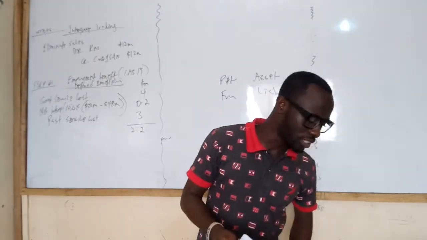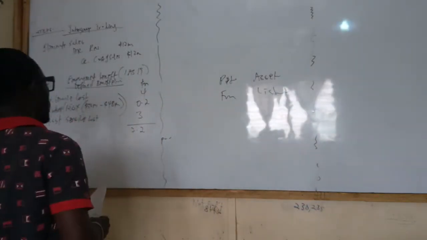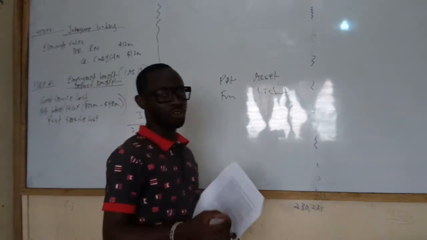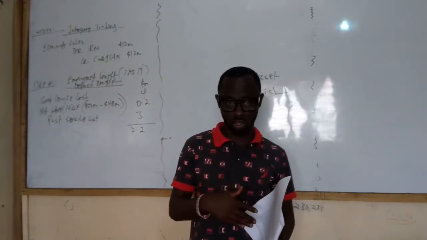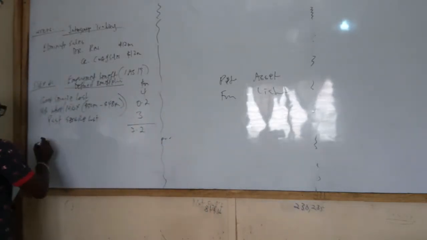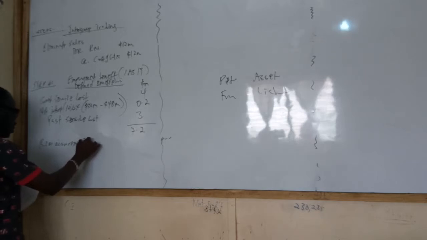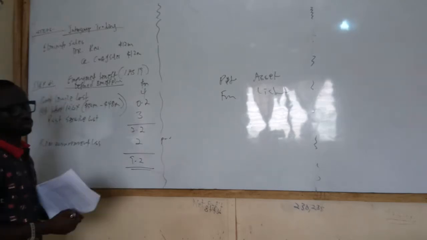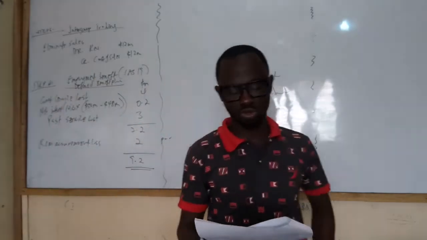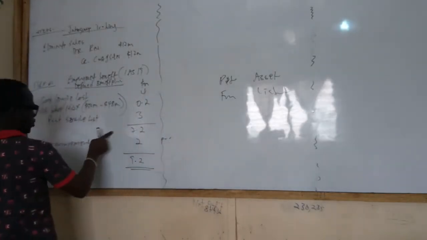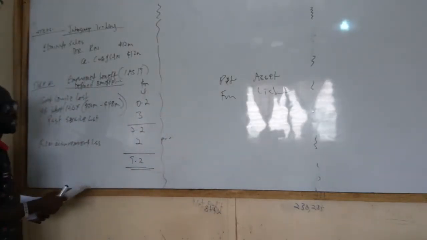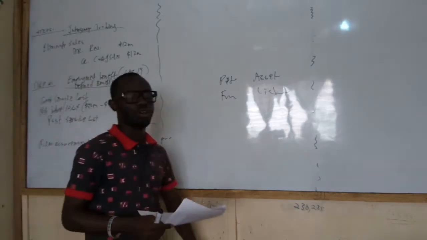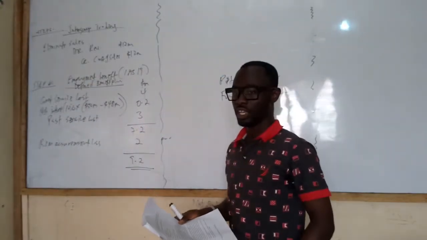What do you think is that remeasurement loss? It is like the actuarial, or sorry, actuarial loss. So we're going to add that to it, the remeasurement of 2 million. So the total is going to be 9.2 million. The 7.2 will be taken to the income statement, and then the remeasurement loss will be taken to other comprehensive income.